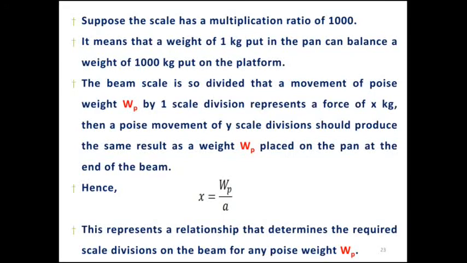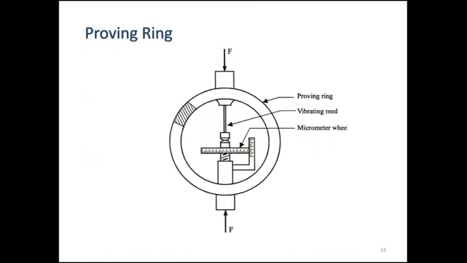Taking x, Wp is divided by a. The beam scale is so divided that the moment of the poise weight Wp, by one scale division, represents a force of x kg. Then a poise moment of y scale divisions should produce the same result as a weight placed on the pan at the end of the beam.